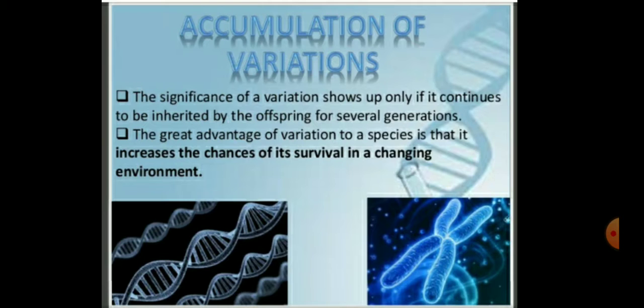So children, why is variation very important? The accumulation of variation is important, as the significance of variation shows only if it continues to be inherited by the offspring for several generations. The great advantage of variation to a species is that it increases the chance of its survival in a changing environment.